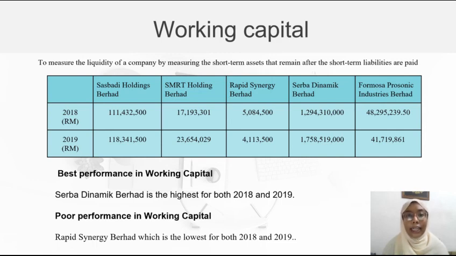It is suggested for a company to have high working capital to prevent the company from having financial challenges, as a low working capital might lead to more borrowing and a low corporate credit rating. Thank you.